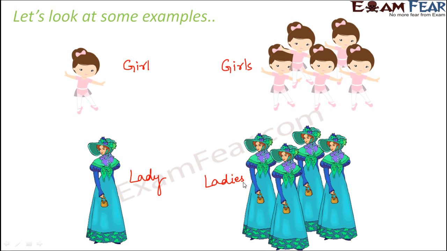It becomes IES. Like here, we just added S after the singular form. For example, pencils, girls, muffins, all that we had to do is just add S at the end of the word. But in case of ladies, we replaced Y with IES. So that is something different that we did here.